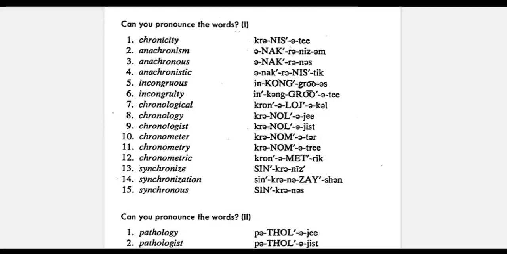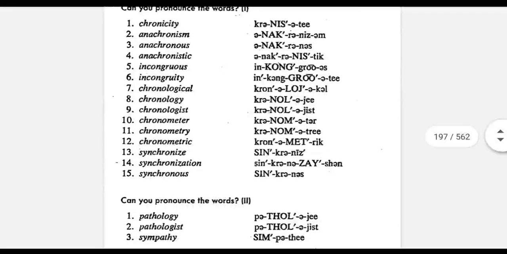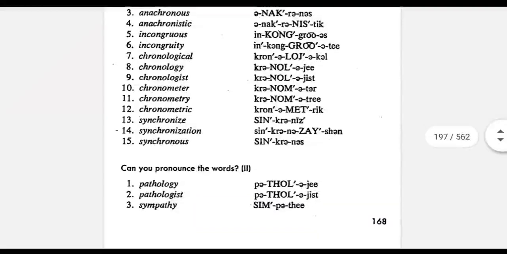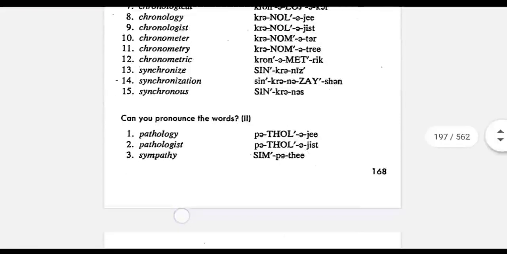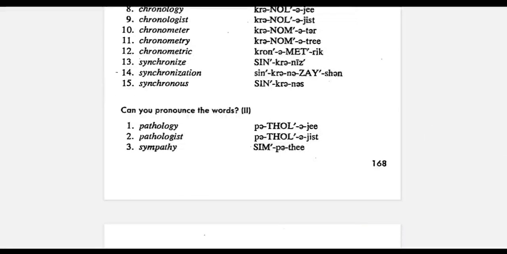Pronunciation of the words: chronicity, anachronism, anachronous, anachronistic, incongruous, incongruity, chronological, chronology, chronologist, chronometer, chronometry, chronometric, synchronize, synchronization, synchronous.